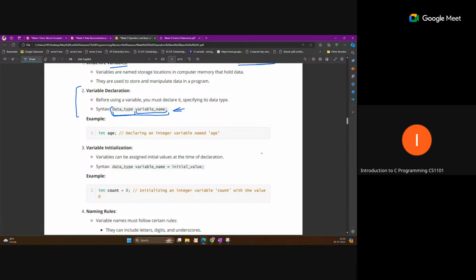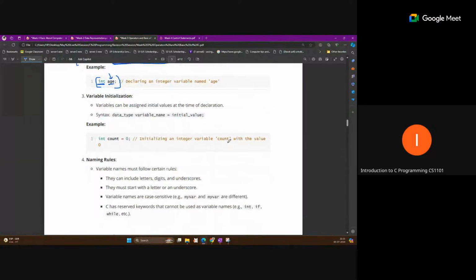So data type, you have to tell the compiler what type of data that variable is actually linked to. Suppose you want to store age, you give the name age, and this age will contain a value which is integer type. So you have to declare this variable like this: data type, then name, then semicolon.